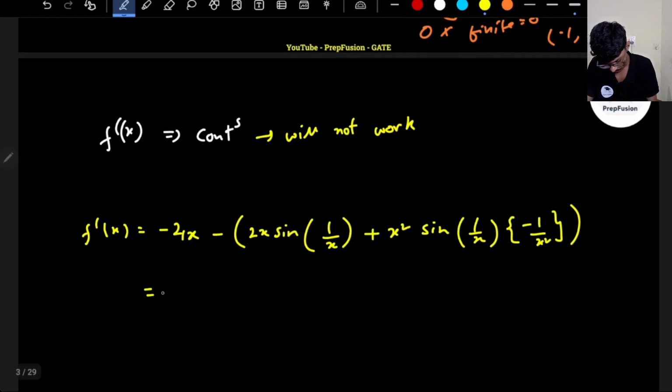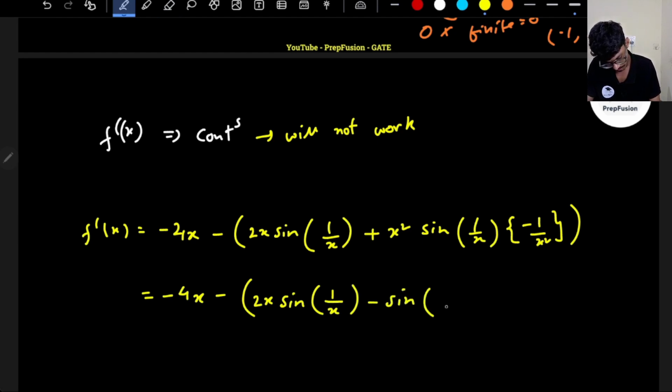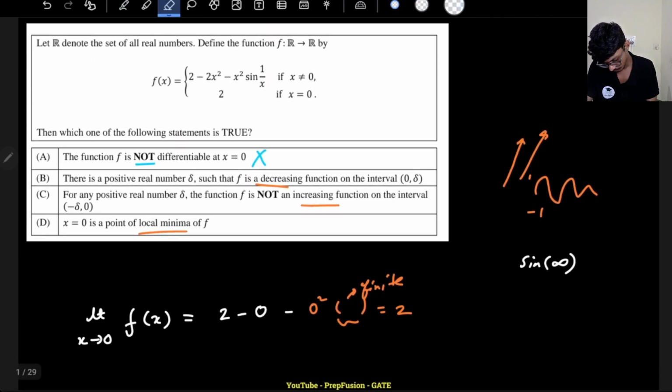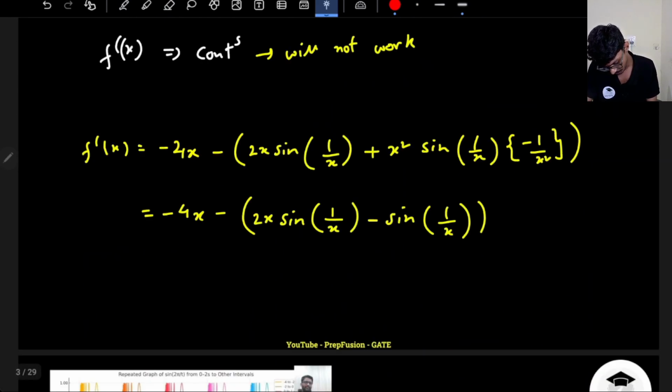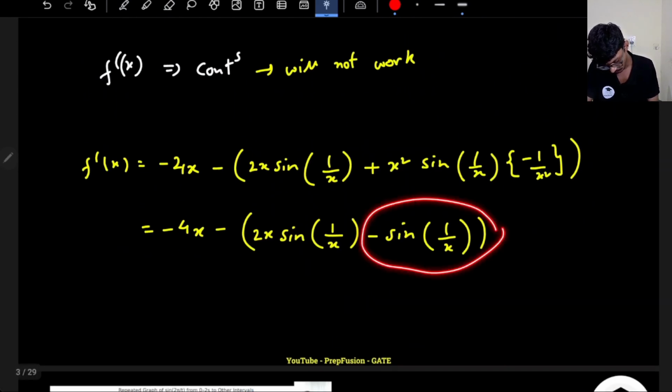So this will be minus 4x minus 2x sine 1 by x plus cos 1 by x. Now what they are asking in the question is whether x equal to 0 is a local minimum point, and the differentiation around 0 will not give me anything fruitful.